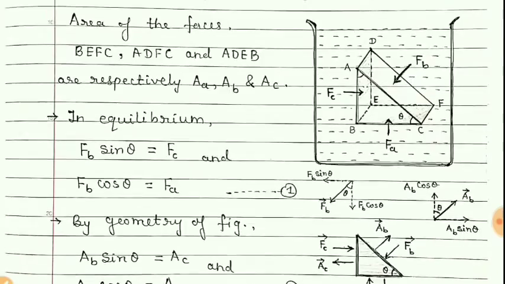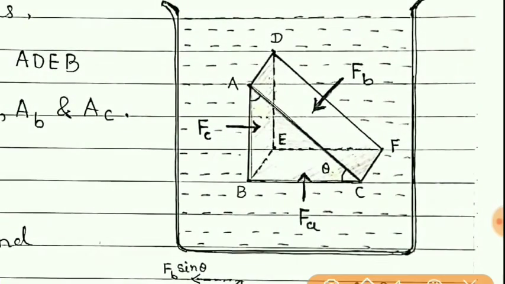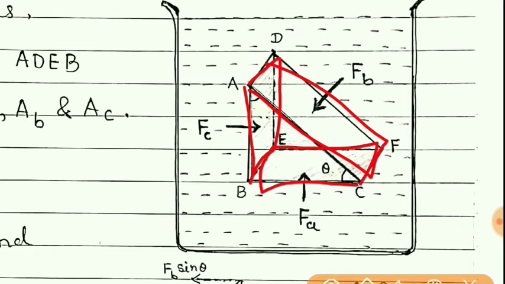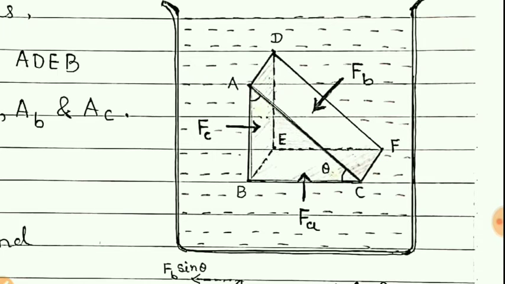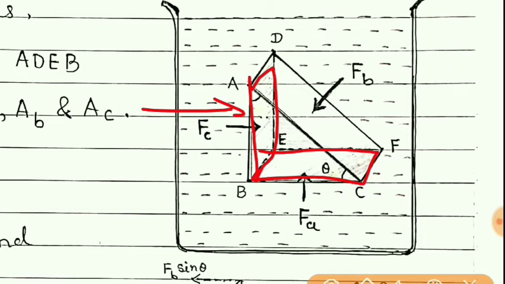That means the pressure at each and every surface will be the same according to Pascal's law. Whatever the shape of the face, if it is vertical, then also that pressure will be there. You can see this face is vertical. If the face is horizontal, then also the pressure will be the same.